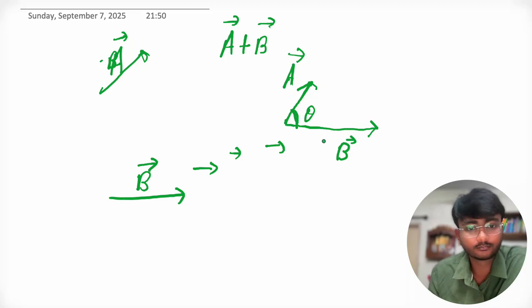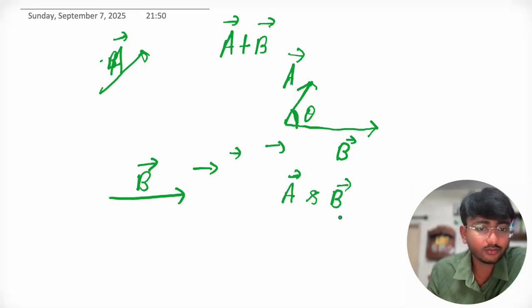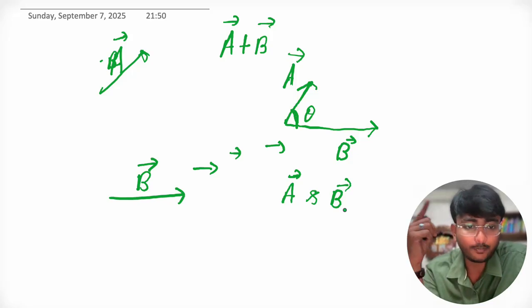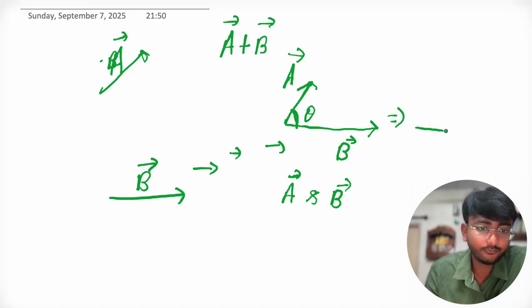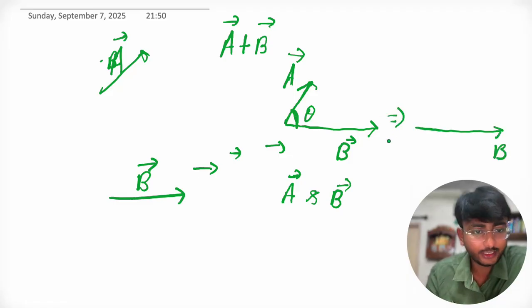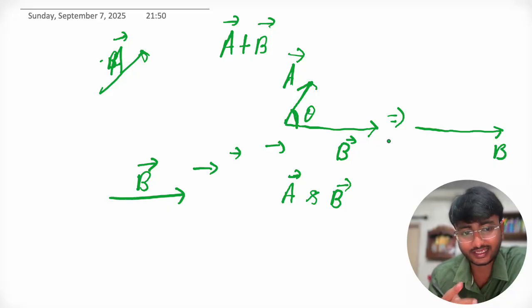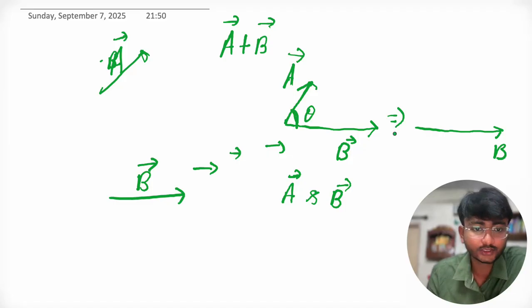So this is theta. Now the sum of vector A and vector B is what? If you have to find it, apply the concept of triangle of addition. How can you do that? In the triangle of addition, when the head of the first vector and the tail of the second vector join, then the third side, which joins the tail of the first and the head of the last, is called the sum of those two vectors.